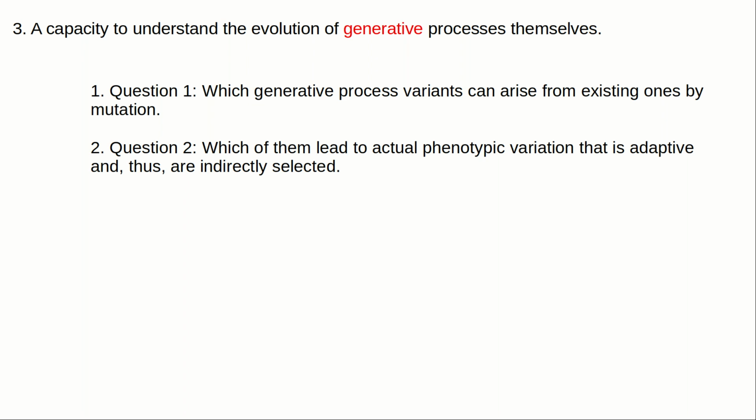Then the genetic process underlying a phenotype will evolve by natural selection choosing the variants of the genetic process that are most likely to occur and are at the same time most likely to produce adaptive phenotypic variation. So again, the direction is explained by a combination of generative and selective arguments. These kinds of explanations are possible, especially if there is some understanding of which phenotypes arise from different genetic processes, for example, from some mathematical model of development or protein folding.